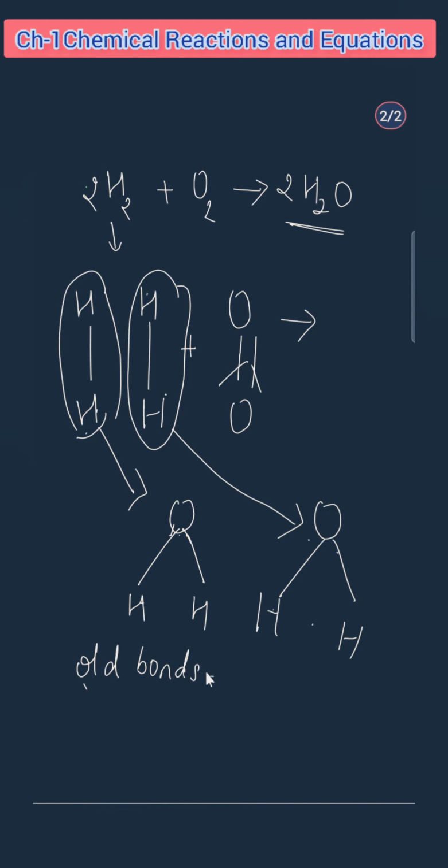So what were the old bonds? We have two H-H bonds and one O2 bond, so O double bond O. So we have two H-H and one O=O.